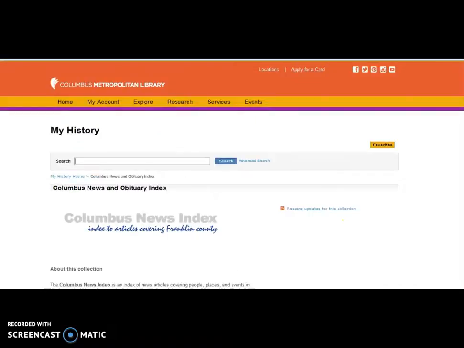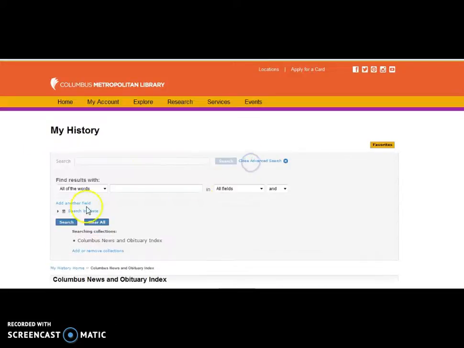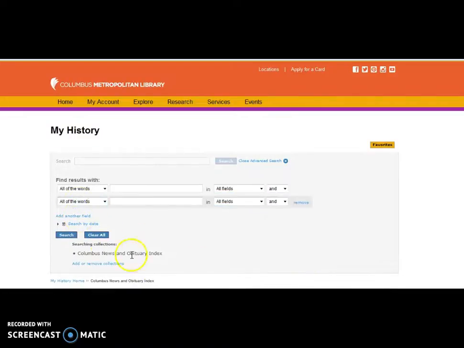I've returned here to the front page of the index. Advanced Search is accessible from this page to the right of the search box. With advanced search, I can limit my search terms to a particular field. For example, I could search by subject or by publication. I can also add fields in order to do some combined searching. Say, for example, I know both the subject and the byline. Here is how I would search for articles about an armored car that was written by a writer named Stevens.